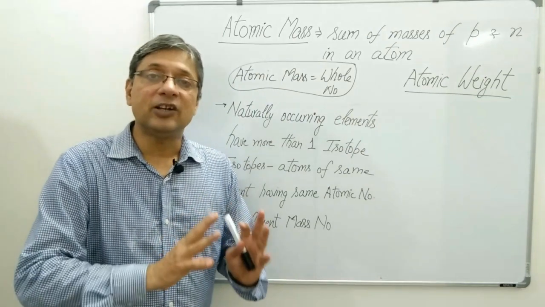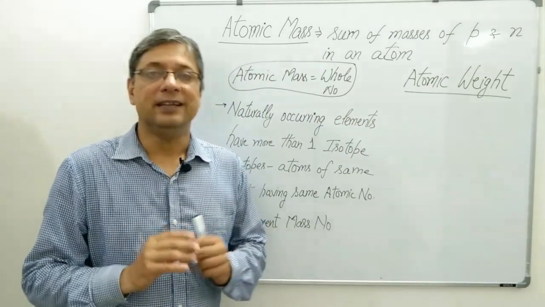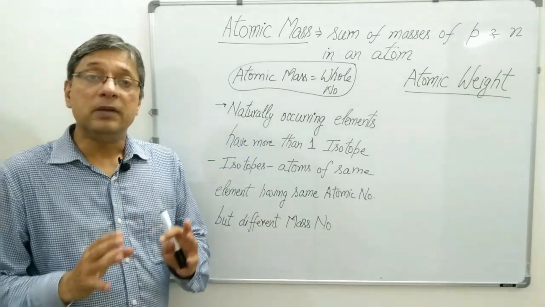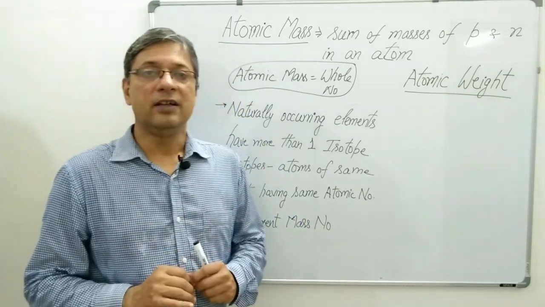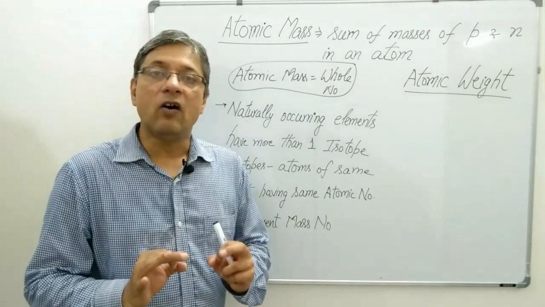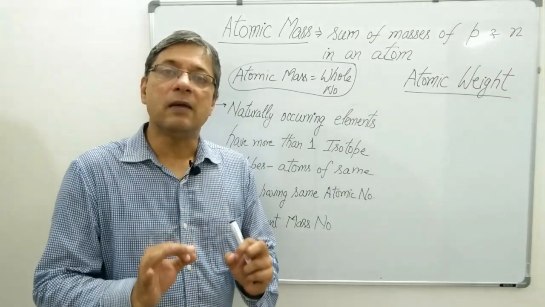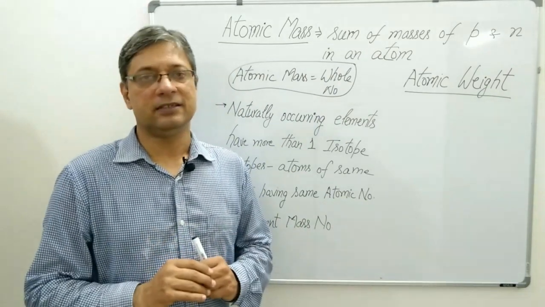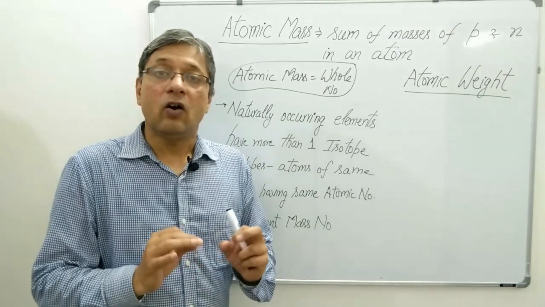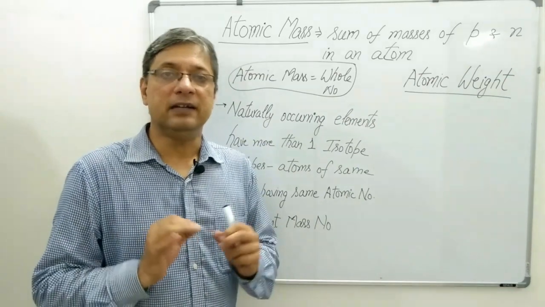This average atomic mass is also called atomic weight. So atomic weight is the weighted average of masses of isotopes present in a given sample of an element, computed on the basis of their relative abundance.